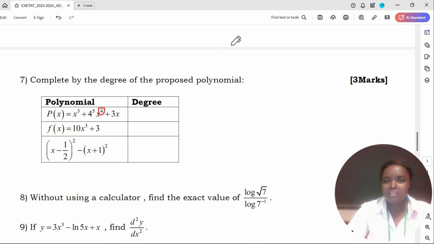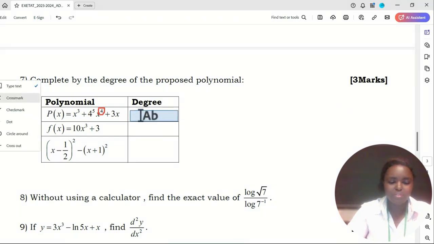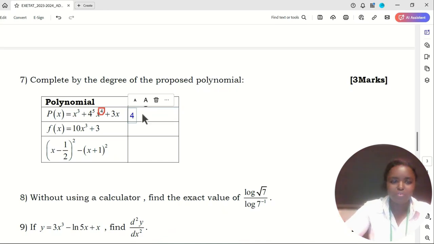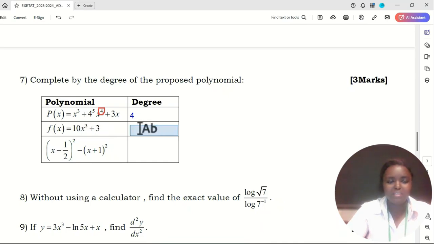So the degree of the whole polynomial is 4. And what about the next polynomial? We only have one term that has x, so you read its power. We have 10 times x to the power 3, so the degree here is 3.